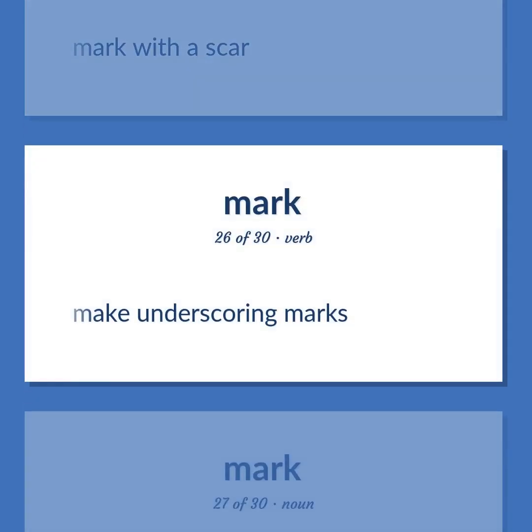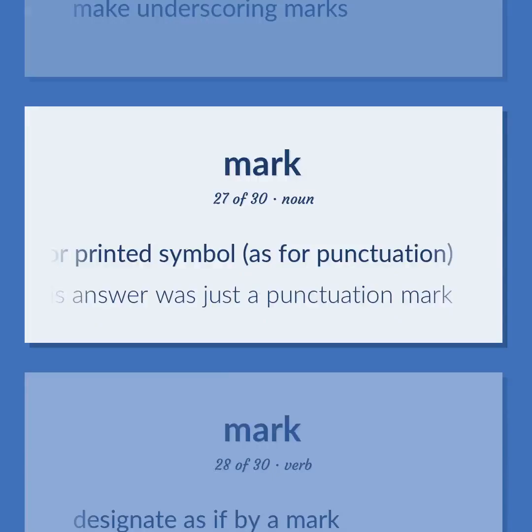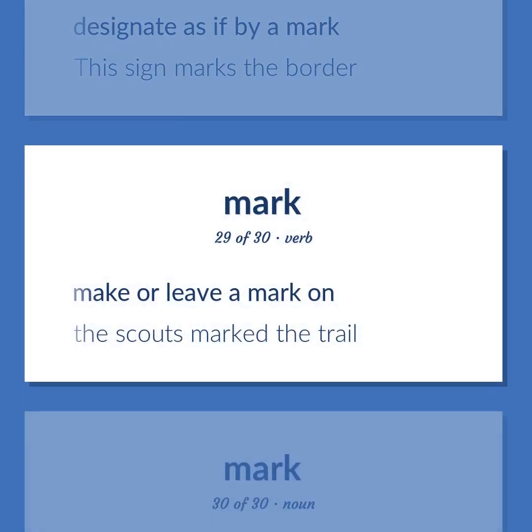Make underscoring marks. A written or printed symbol, as for punctuation. His answer was just a punctuation mark. Designate as if by a mark. This sign marks the border. Make or leave a mark on. The scouts marked the trail.